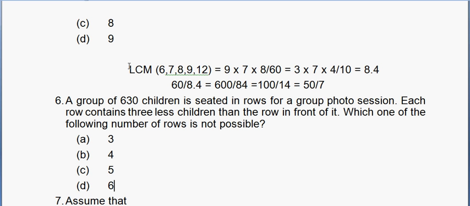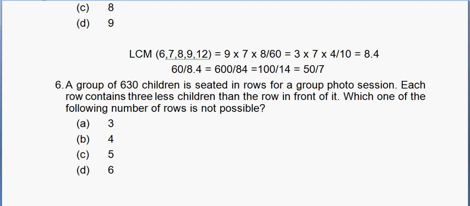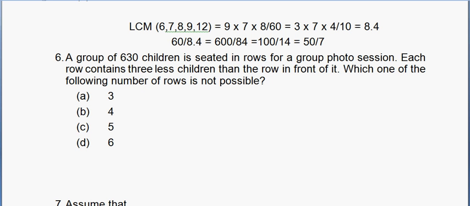Sixth question was: there are 630 children in a group for a group photo session. Each row contains 3 less than the front row. Which of the following number of rows is not possible? We can do this using options because that's the easiest way out.